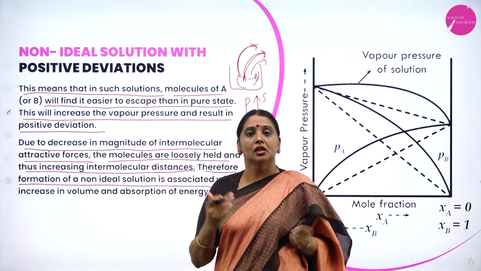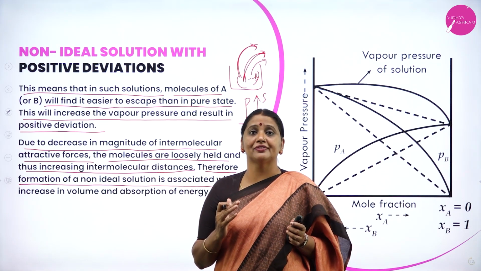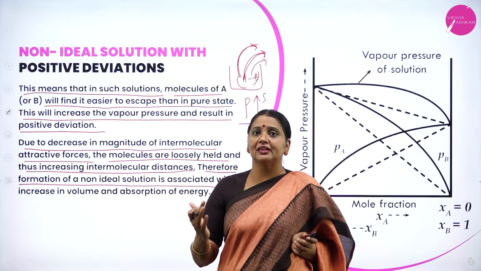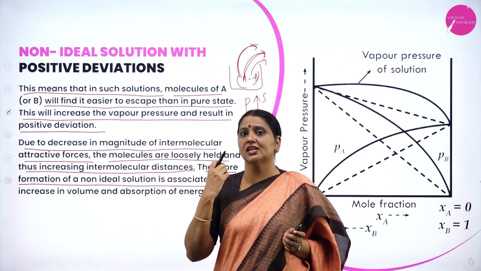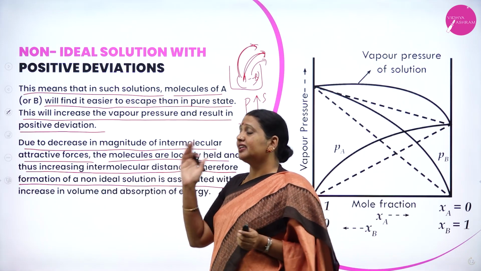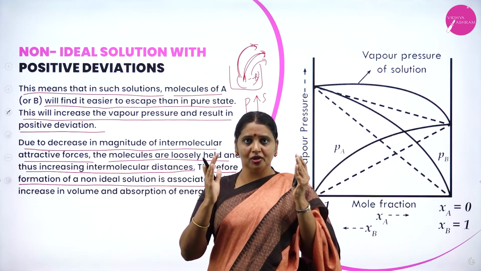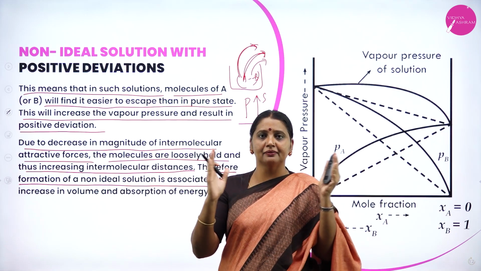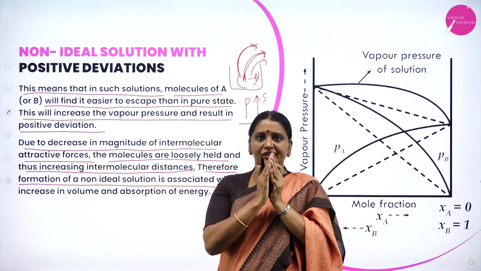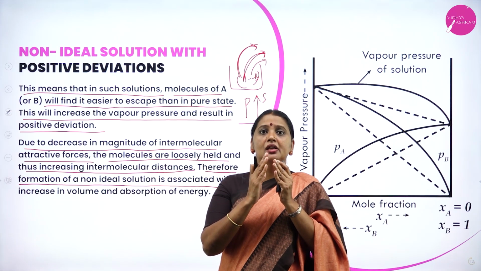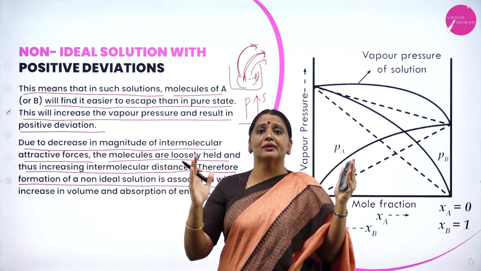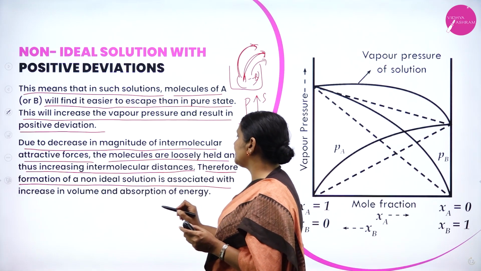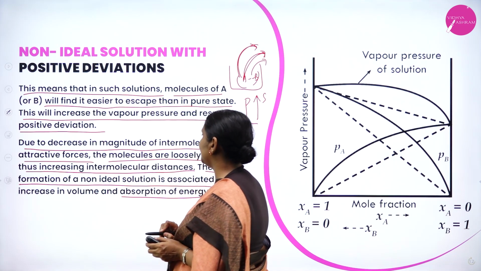Because of the weak intermolecular force of attraction between A and B, the molecules have a tendency to escape from the system. Therefore, the pressure increases. And because of the weak attraction between A and B, the molecules do not come closer. They try to go away from each other. Therefore, volume increases as well as absorption of energy takes place.